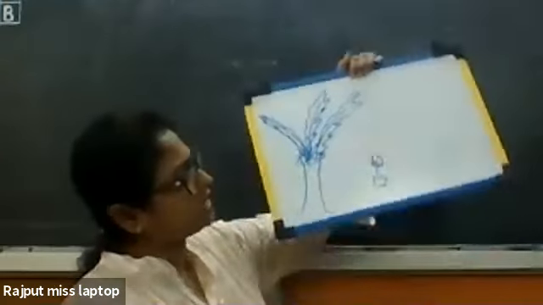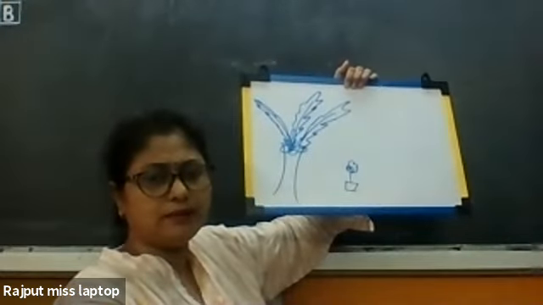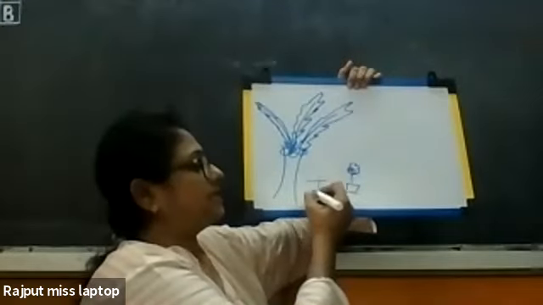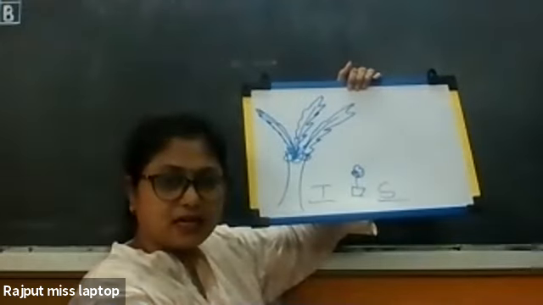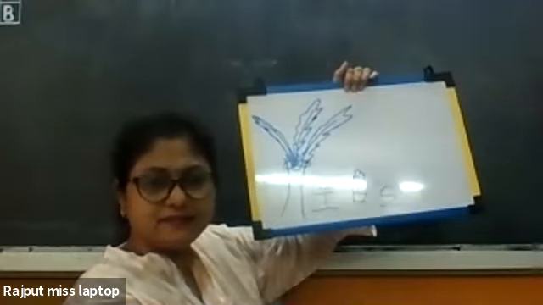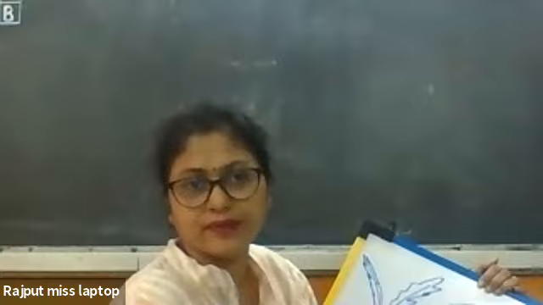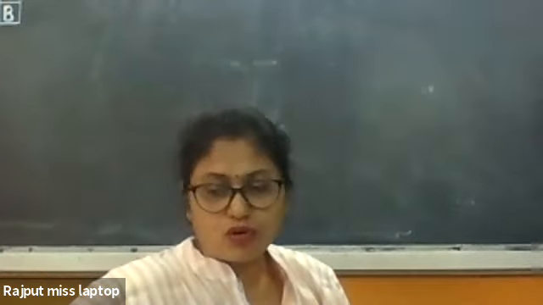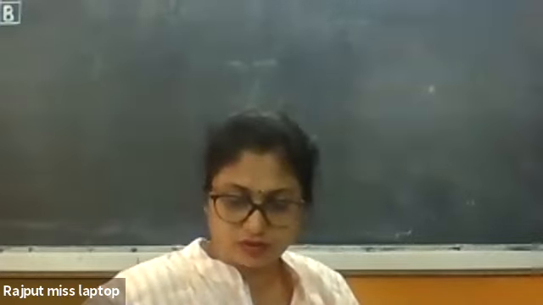Can you tell me which one is tall? The coconut tree. Yes, write T over here. And for the pot, we write S for short. Clear? Any doubts? Children, are you all getting it? Are you all making a note? Yes, ma'am. Very good.